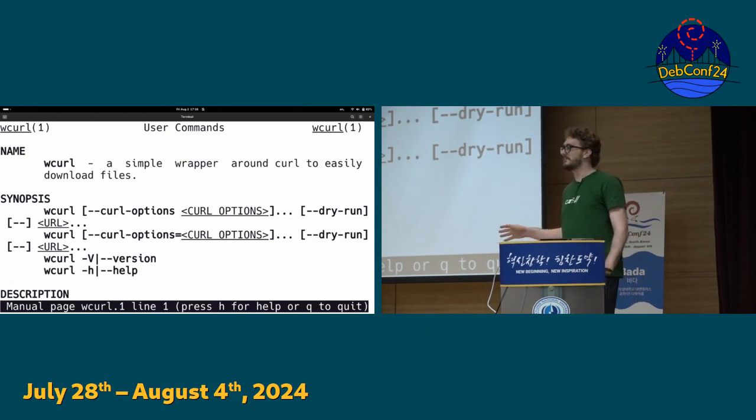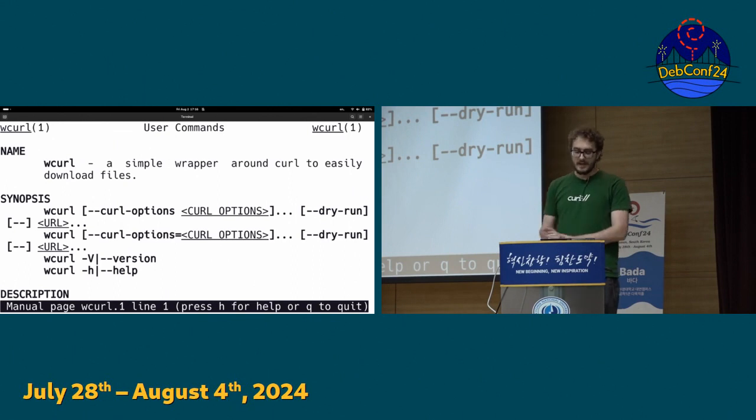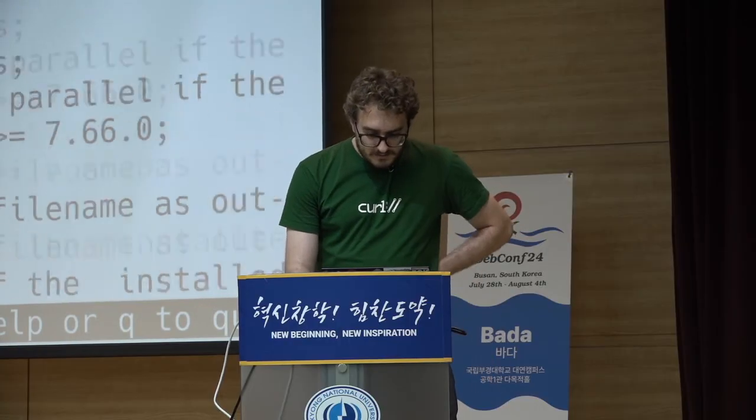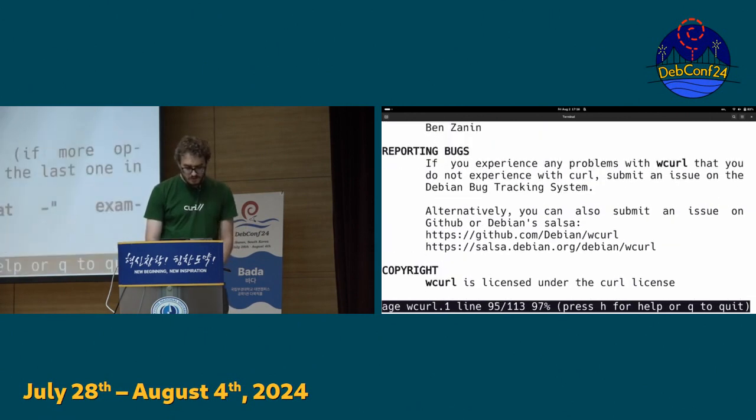It is a very simple thing. It's just this shell script that we are shipping on the curl package on Debian, and it allows you to use curl to download files without having to remember any parameters, right? So it has a few nice features that are listed here, so you can get parallel downloads by default, a few other things like retries, and we have some examples here at the bottom of the man page.